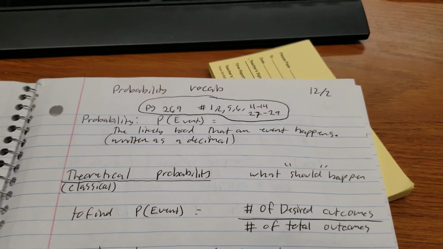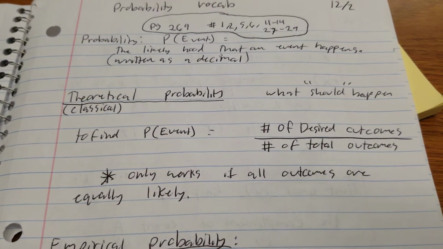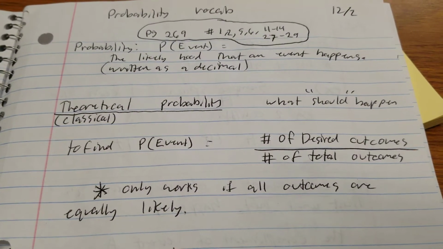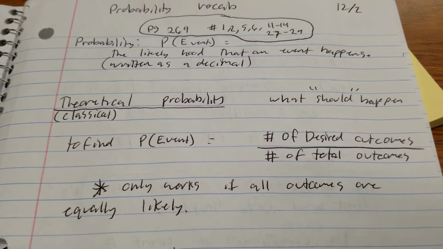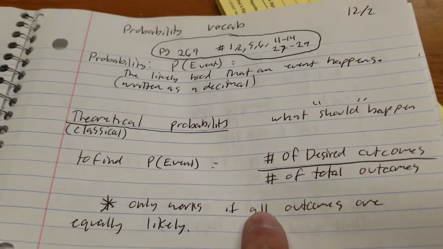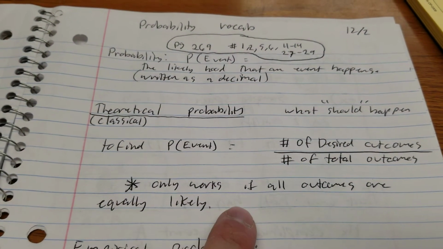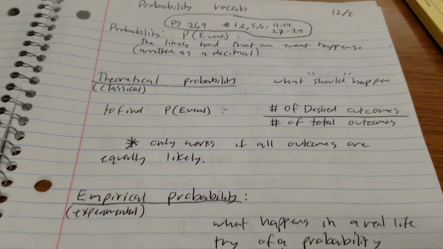Probability vocab. Probability is a chance that something happens. Theoretical probability is what should happen. To find the probability of something, you take the number of good outcomes out of the number of total outcomes. That only actually works if they're all equally likely, though. Sometimes people get fooled if their outcomes are not equally likely.